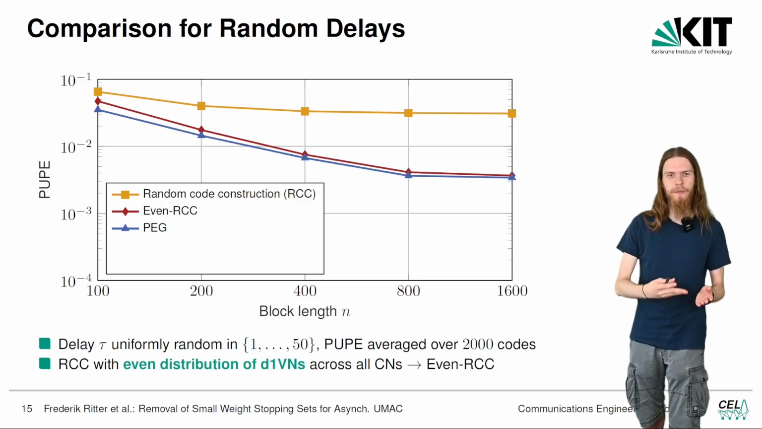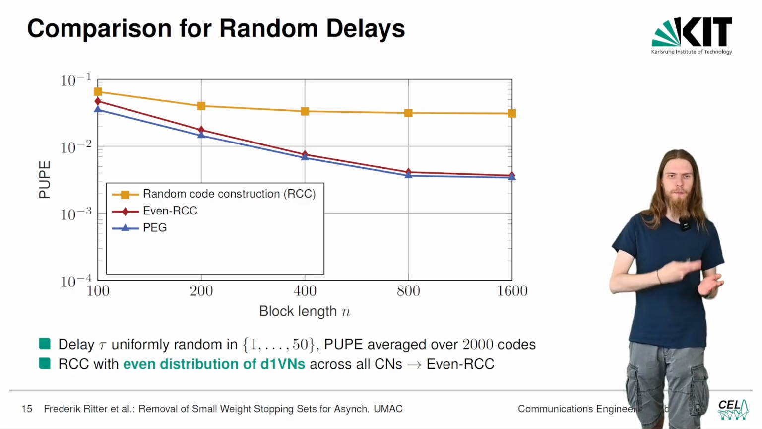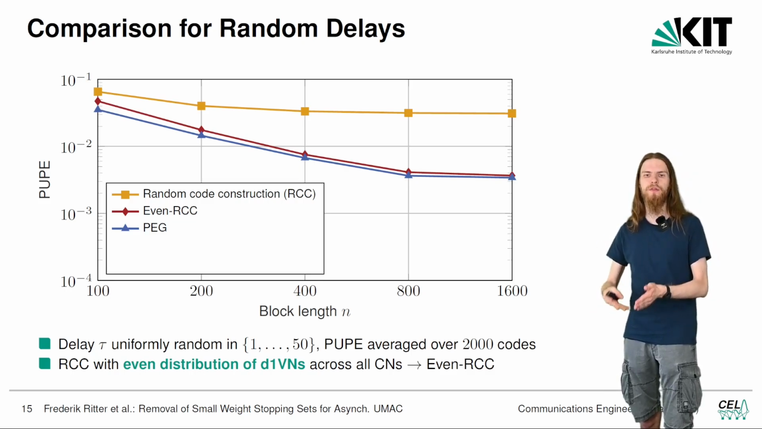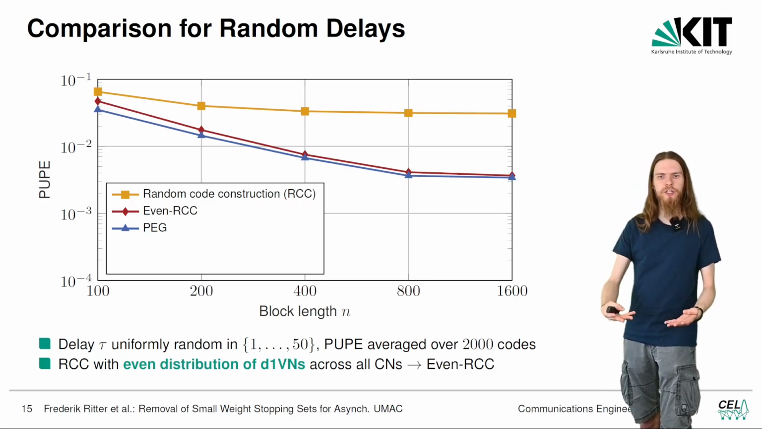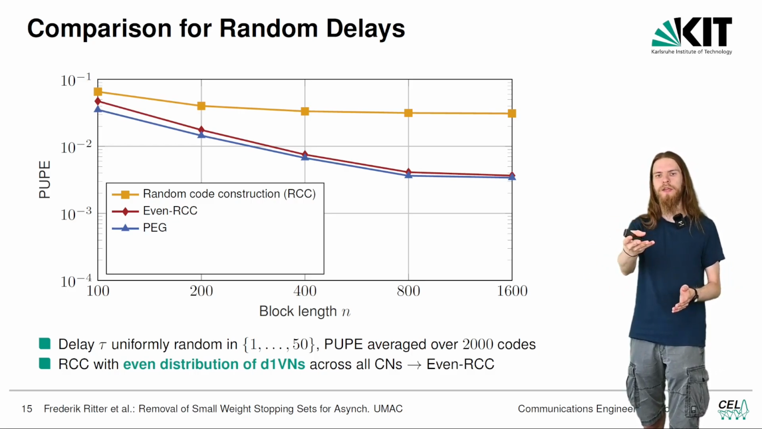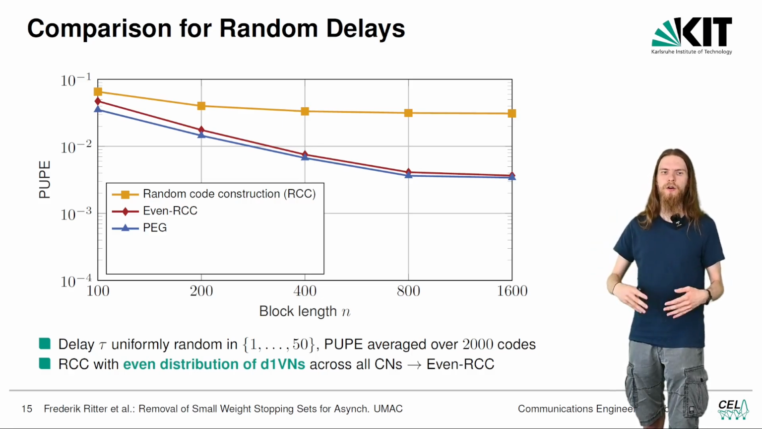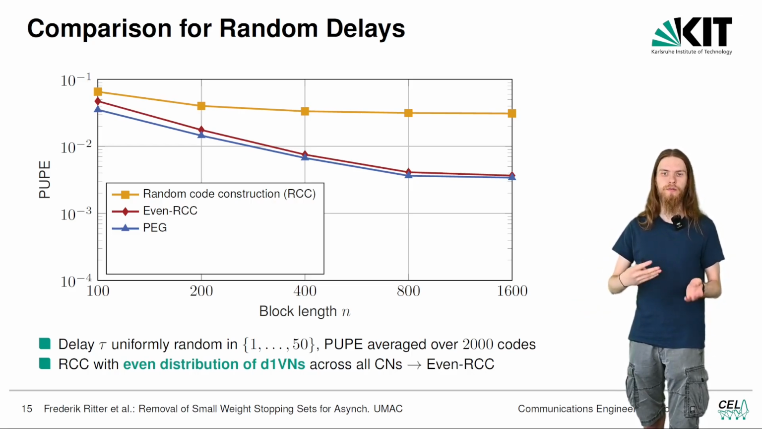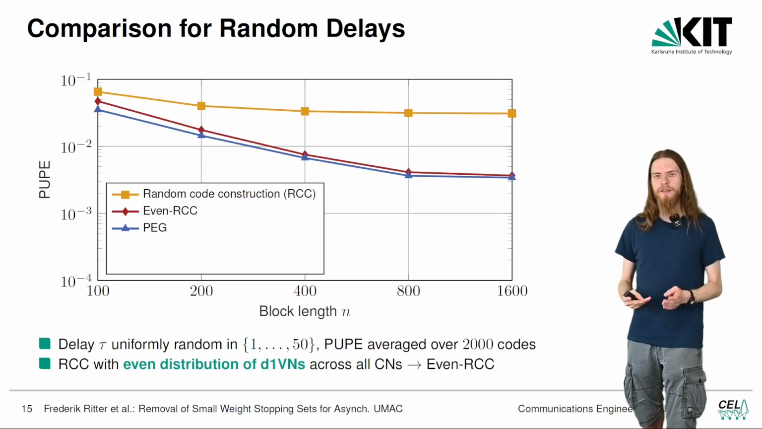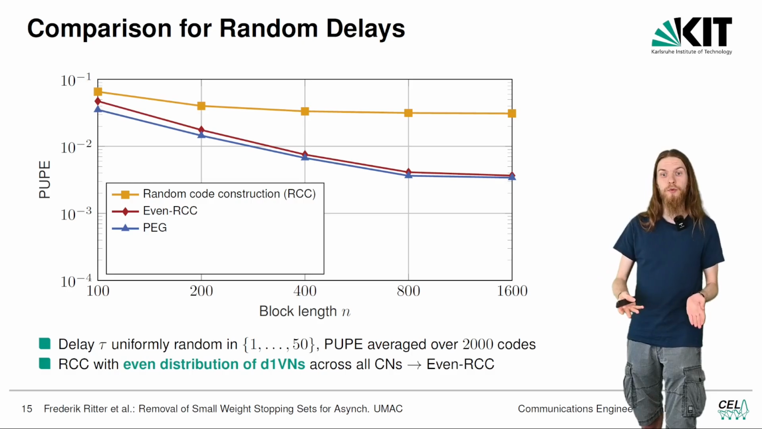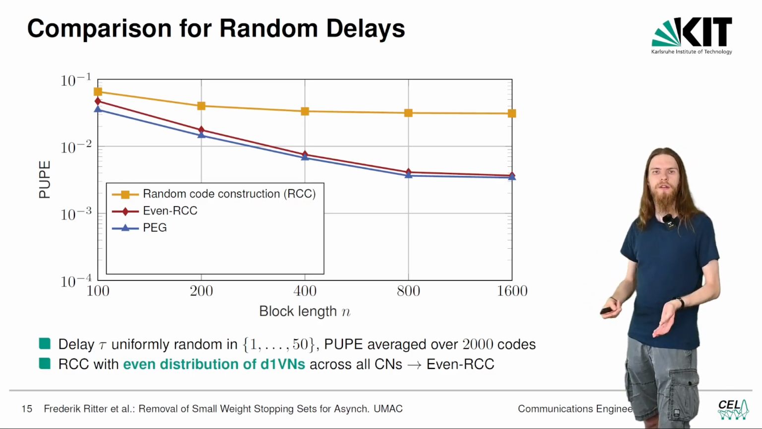If we use instead PEG, we notice by chance that PEG actually also enforces an even distribution of degree 1 variable nodes across check nodes. But what PEG is actually designed to do is this single-user girth optimization, and what we can note here is that PEG actually only achieves a marginal gain over just doing random code construction and an even distribution of degree 1 variable nodes. This means that the single-user graph structure is significantly less important than the two-user graph structure for two-user decoding.